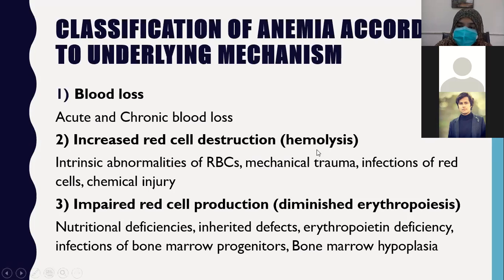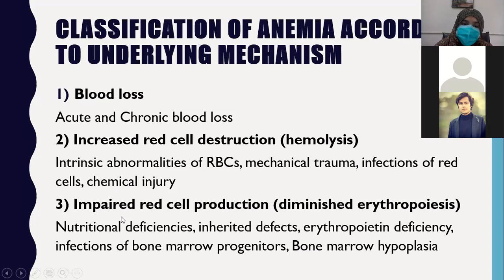In infections of red blood cells, for example malaria, the red blood cells are hemolyzed. If there is chemical injury to the red blood cells, for example from any drug you took, they will also get hemolyzed and lead to anemia.